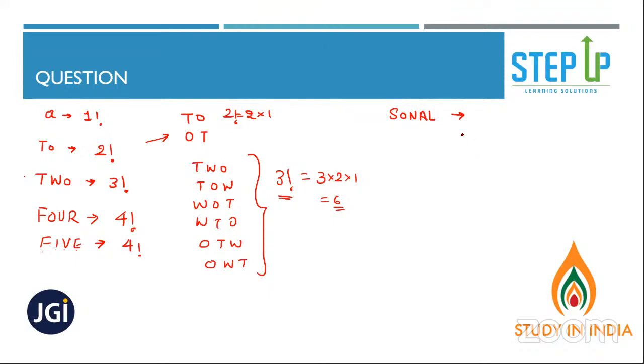So 4 factorial. All right, Durgesh. Okay. Sonal. How about Sonal? Sushmita, count properly. Count 1, 2, 3, 4, 5. So it is 5 factorial. Okay, got it, people?